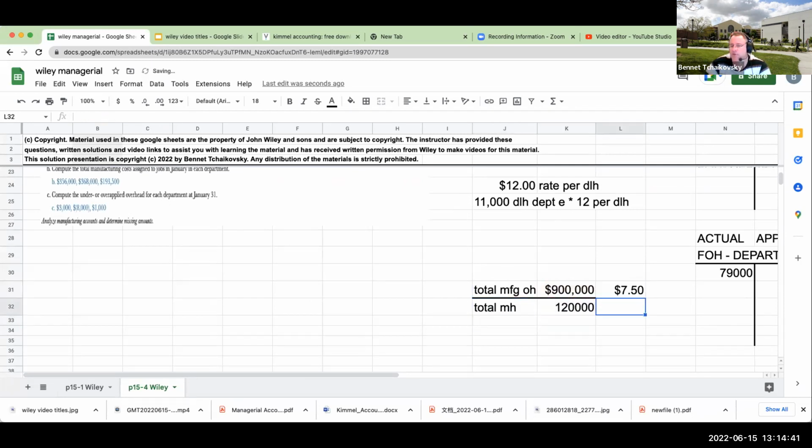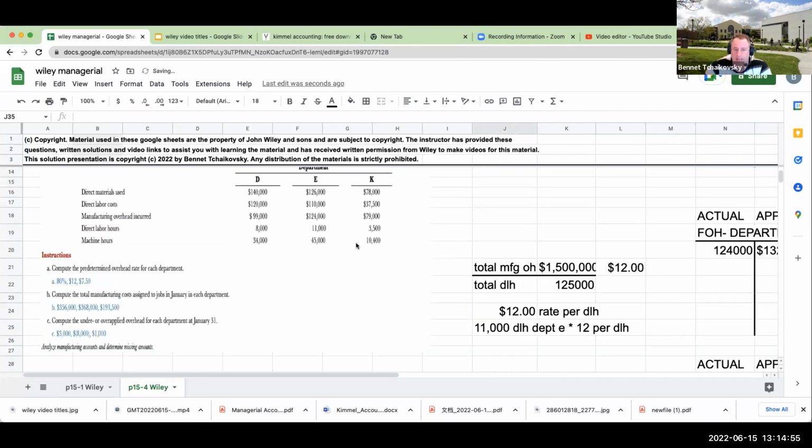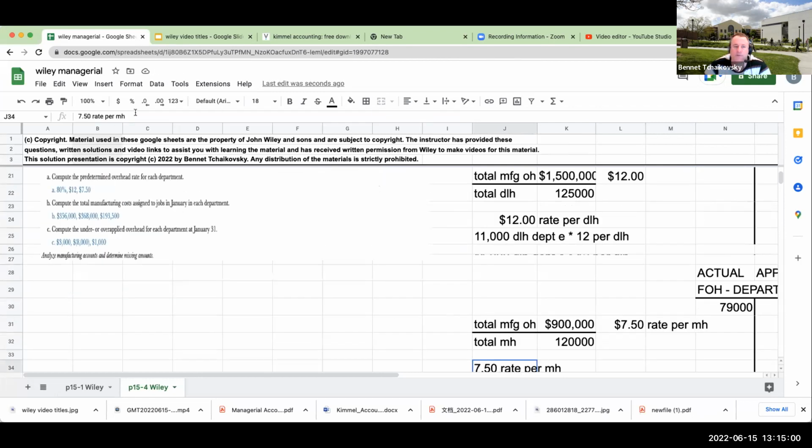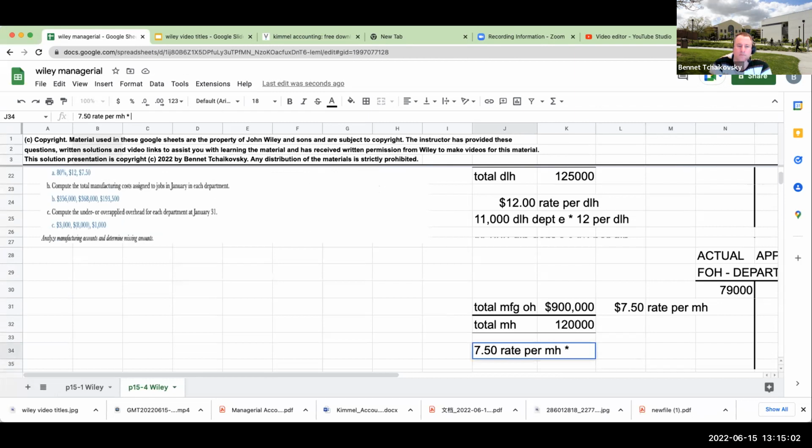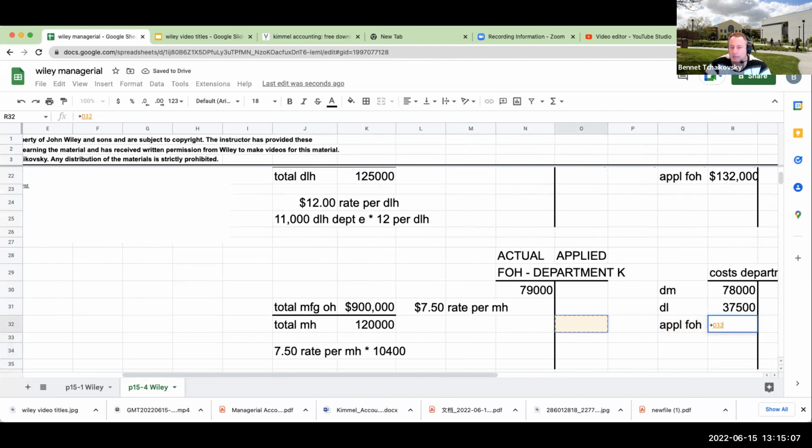So my rate per machine hour is going to be 7.50. If I take the 7.50 rate per machine hour and multiply it by the number of machine hours in Department K, which is 10,400, I'm going to get my applied factory overhead of 78,000.